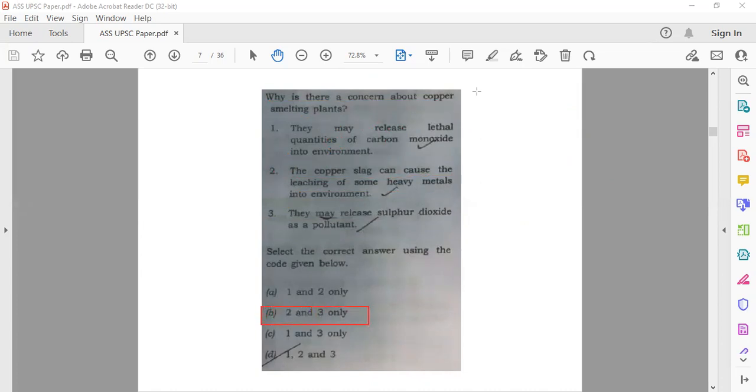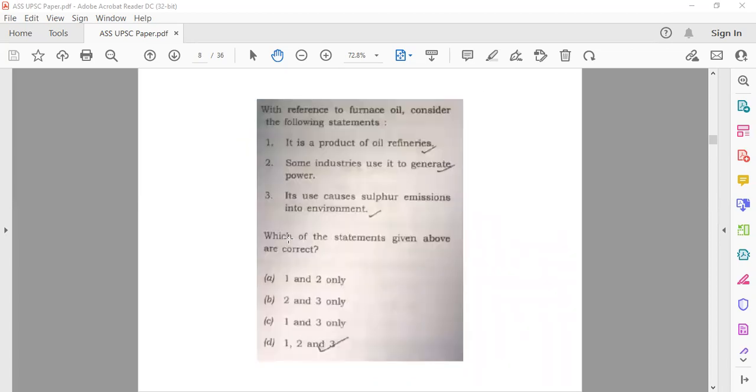This is a good question. I've seen it asked many times in the NET also. Next, moving to the next question.